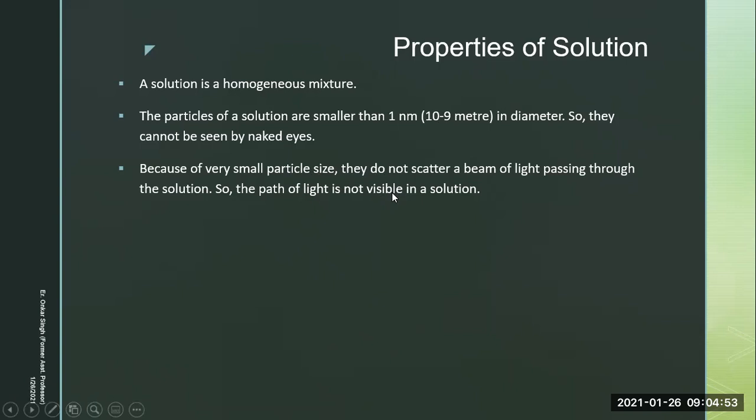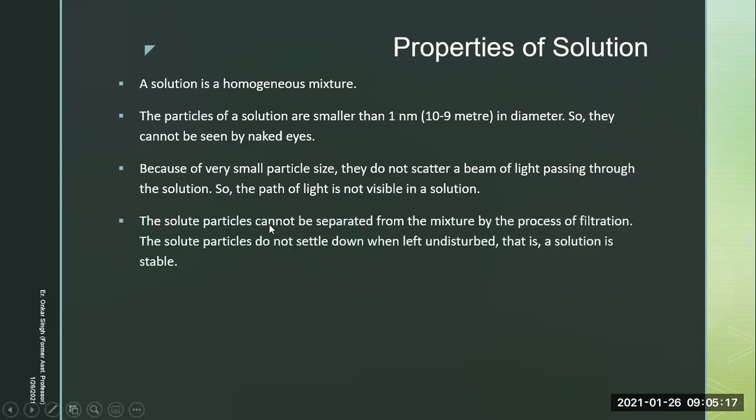And then because of the scattering of the light by those particles, you see, students, the scattering is always there whenever there's an object to resist the path of the light. Otherwise, there will be no scattering. So it's a very important aspect of this solution that because of small particle size, they don't scatter a beam of light passing through them. All right.